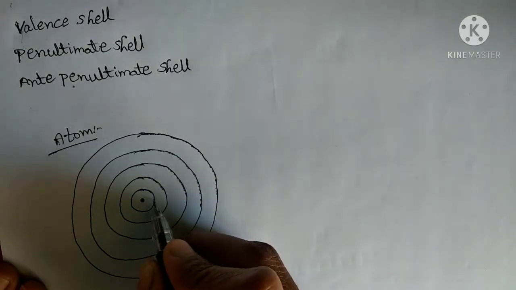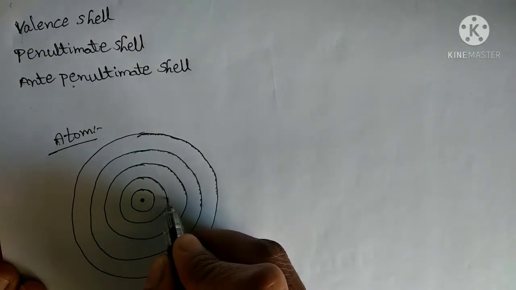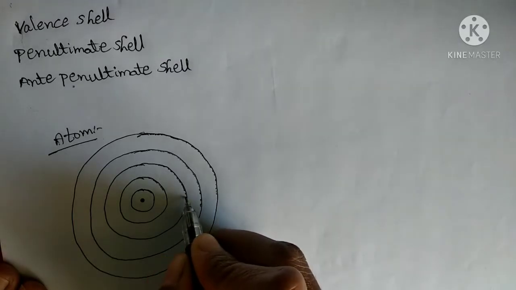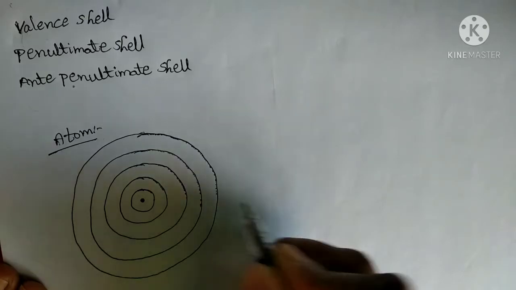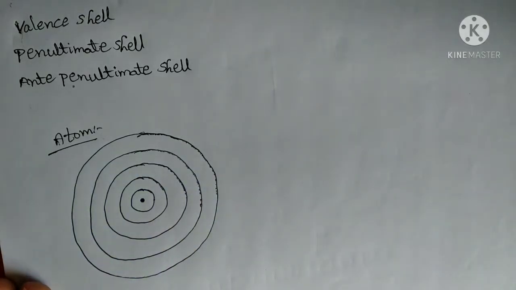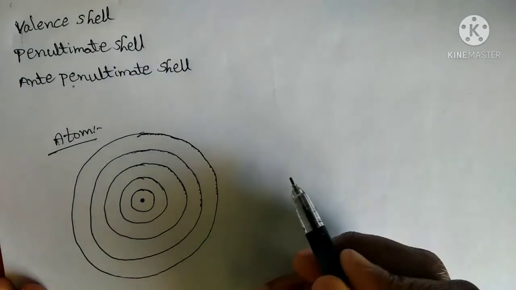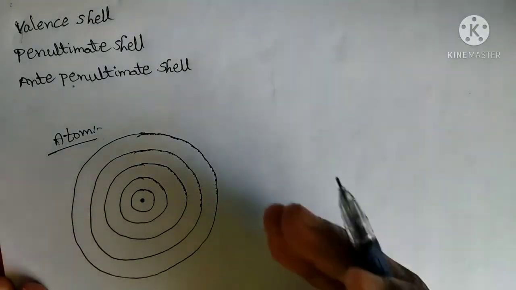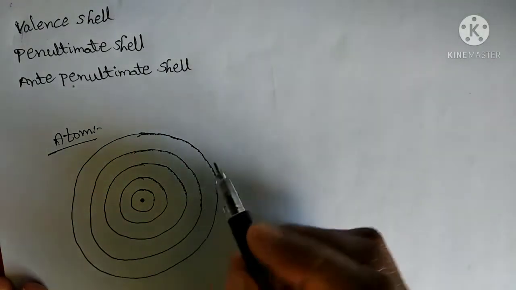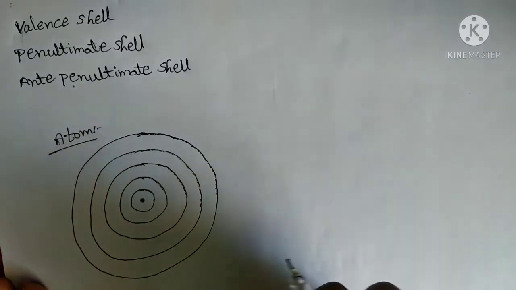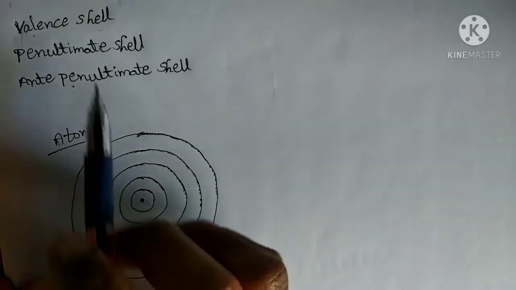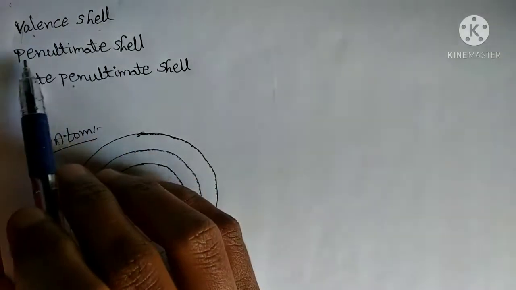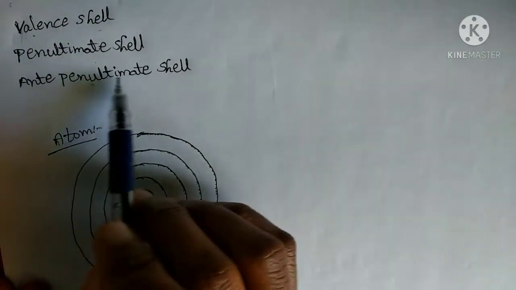Its names we have also discussed: first shell or K shell, second shell or L shell, third or M, fourth shell or N shell, fifth shell or O shell. Along with these, in some cases we can use three other names for these shells: valence shell, penultimate shell, and anti-penultimate shell.